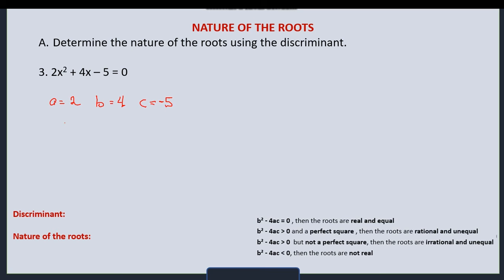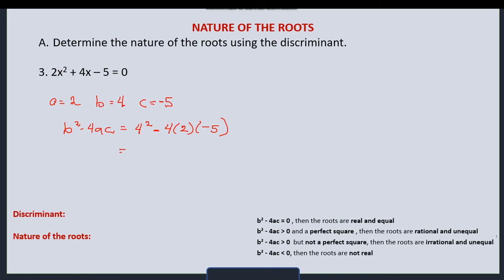Write again the formula of our discriminant. And then, substitute the values. Let's start with b. We have 4. 4 squared minus 4. And then our a, 4 times a. So we have a as 2. After a, we have c, which is negative 5.